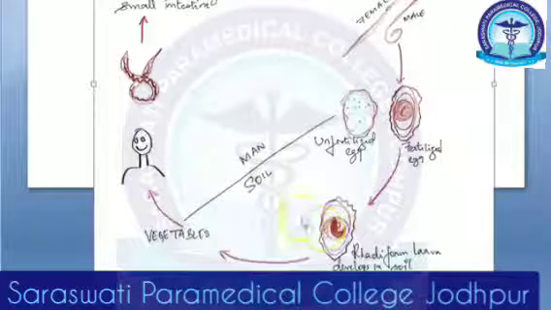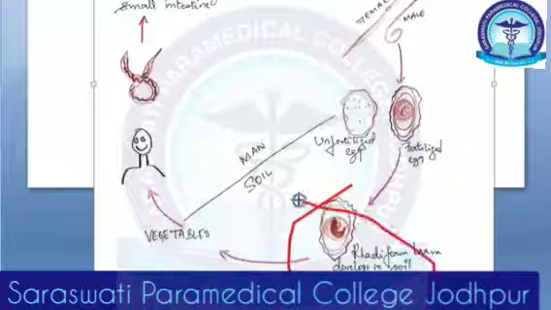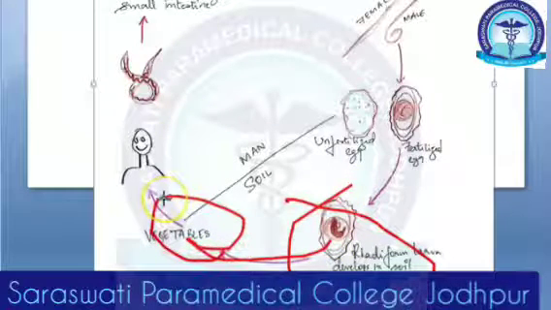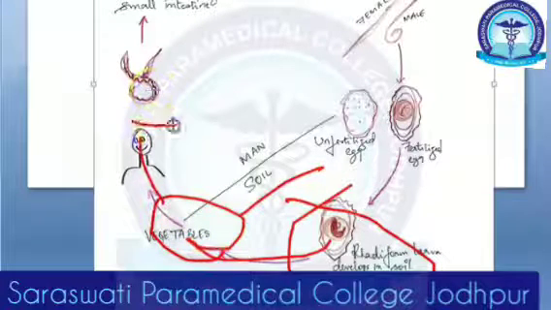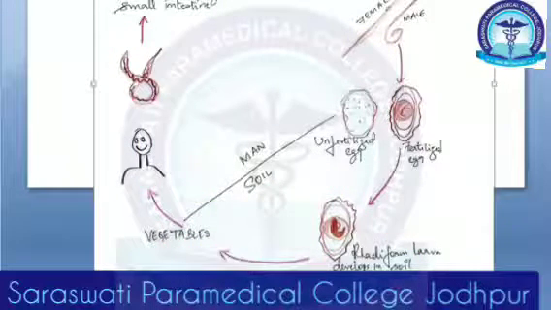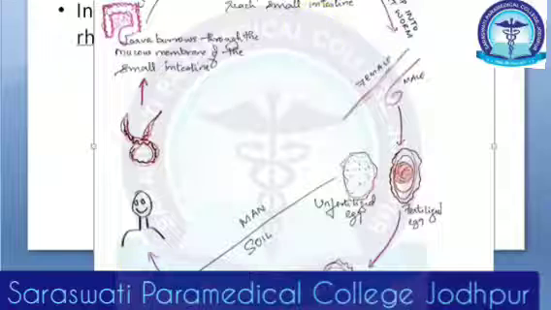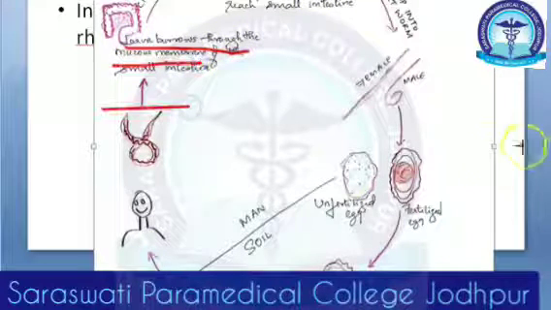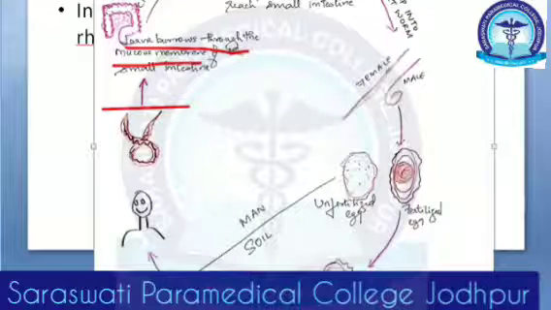In the soil, within the egg, the rhabdiform larva will develop, and it will be sitting on these vegetables, which he will not wash because they are grown in soil. Now this man will eat this, and in the small intestine the larva comes out. This larva burrows through the small intestine, reaches the blood, and from the blood reaches the lungs.